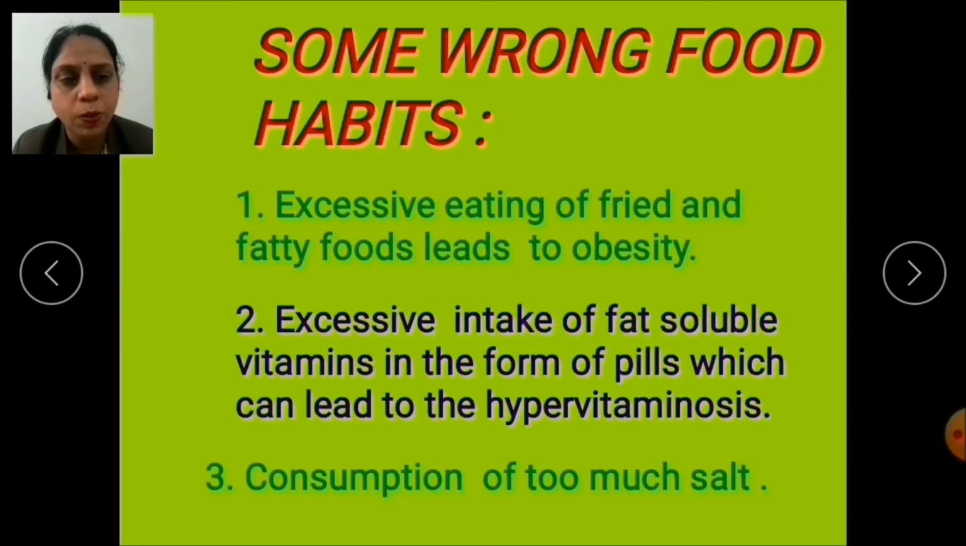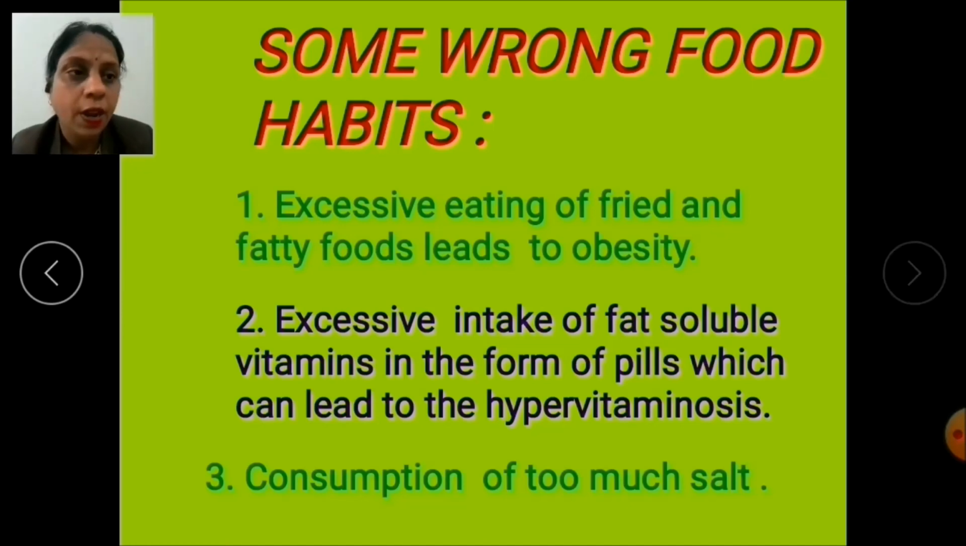Consumption of too much salt. Some people take too much common salt in their diet and this can lead to high blood pressure. So children, by changing the unhealthy lifestyle, we can protect ourselves from various non-communicable diseases.